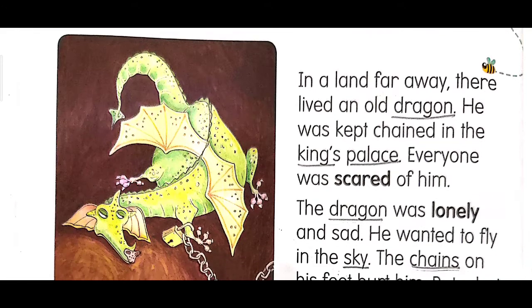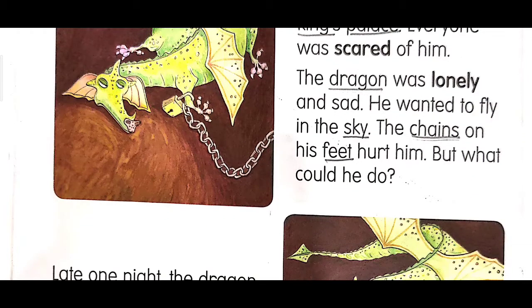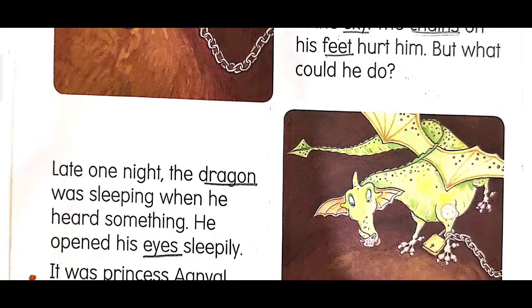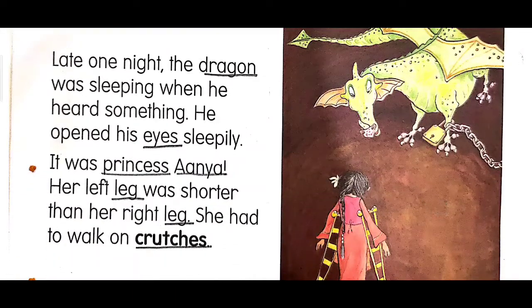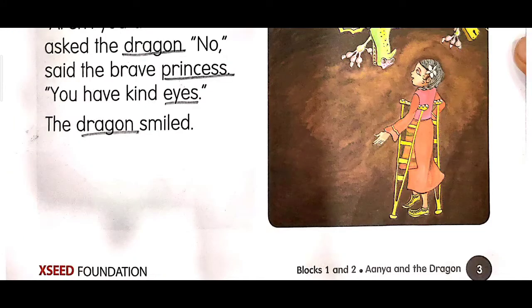Children, some of the naming words here were one, like dragon, king, palace, dragon, and some of the naming words were many, like chains, feet, eyes, crutches. Yes students, I have drawn a table on the board. On it I have written the words one and many, and how we change the words. Now we will learn about them.